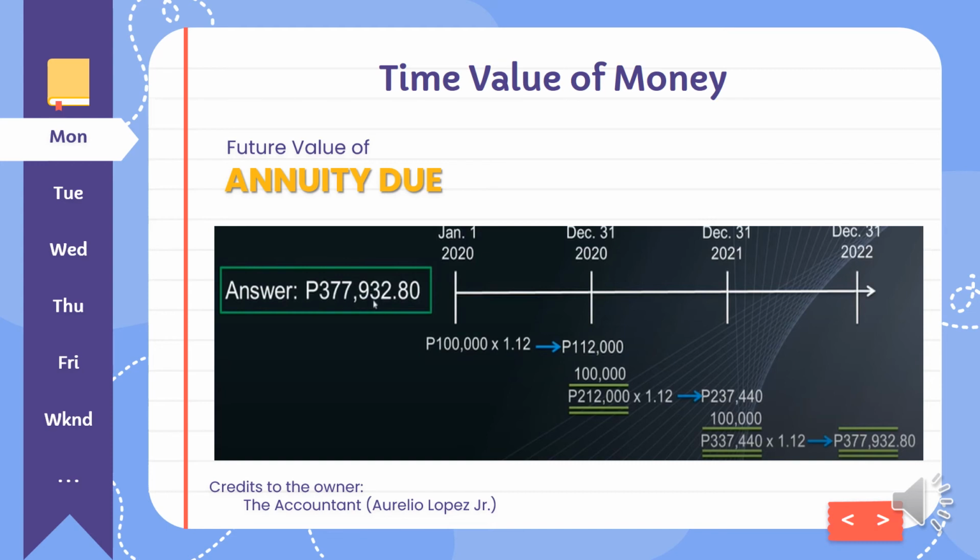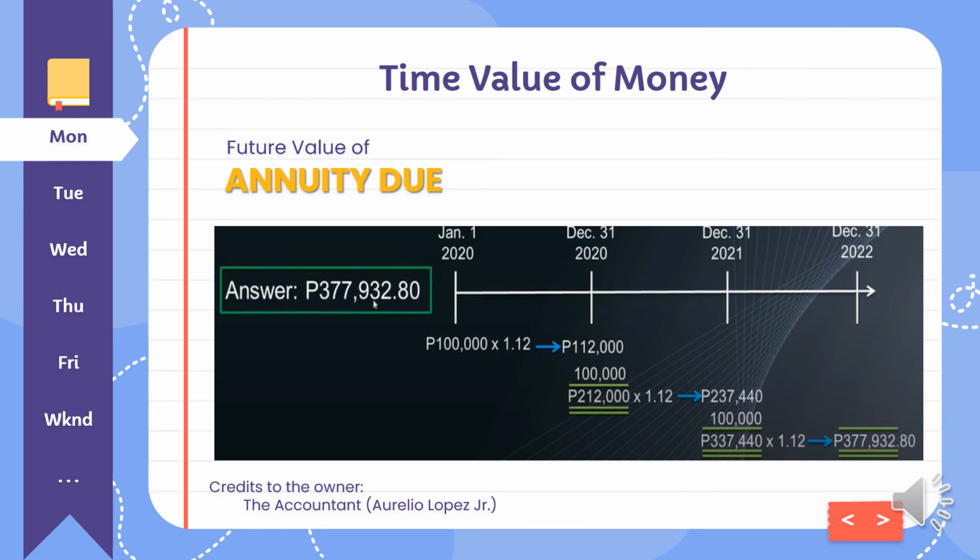For year 3, we need to multiply the total for year 1 and year 2, which is 212,000, by 1.12, the same compounding interest. So you have 237,440 plus 100,000 from year 1 to 3, you will have 337,440 in total. However, the question is how much will be the value on December 31, 2022?